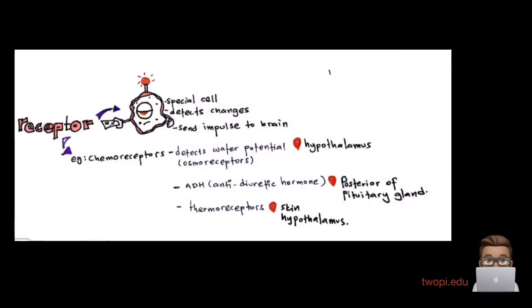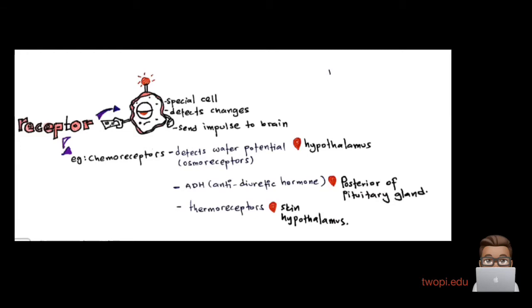Okay, here as we see, there's a receptor. Let's begin by giving the definition of what a receptor is, all right? Now, when a student answers "receptor receives impulse," this is not a proper definition. You are just giving what it does, all right? The proper definition for receptor is special cell. Receptor is a special cell, so always start from this word. Receptor is a special cell, and what it does is it detects changes, and next it sends impulse to the brain. All right, so it detects changes and sends impulse to the brain is what it does. And what is a receptor? A special cell.